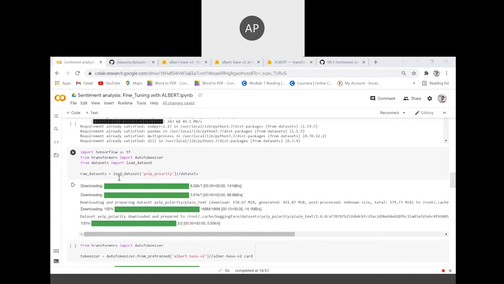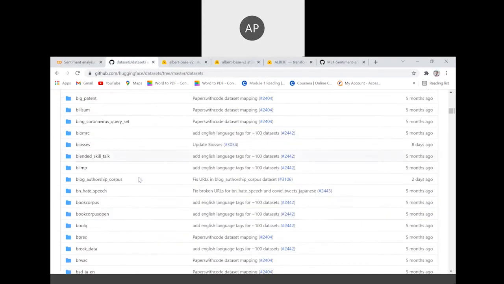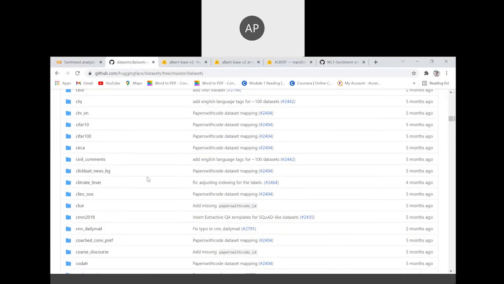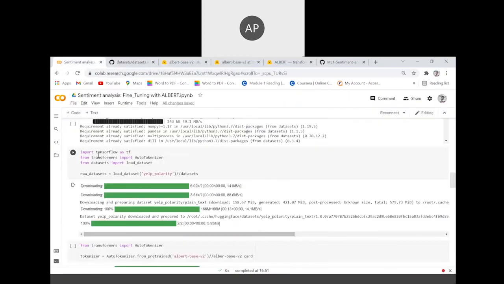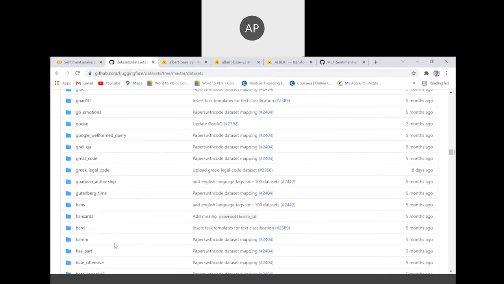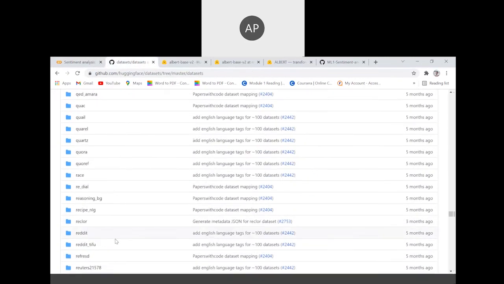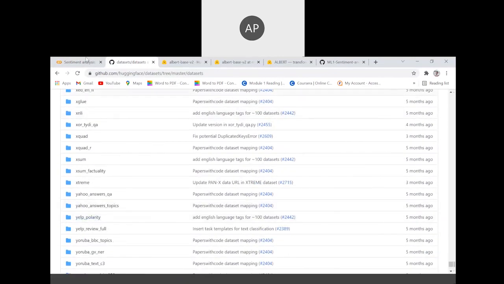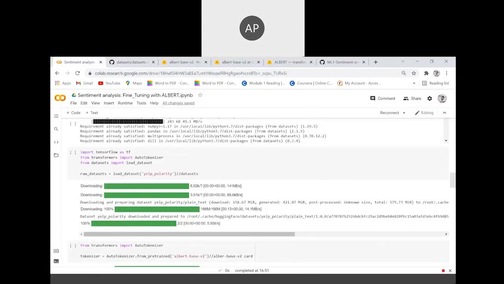I would explain where this dataset gets called from. You can see that Hugging Face has a GitHub repository of datasets. It has multiple datasets here, and when I execute this single line of code, it directly imports the Yelp polarity dataset from here. You can see here, Yelp polarity. So whenever I execute this line of code, the Yelp polarity dataset is imported from here into my Colab notebook.